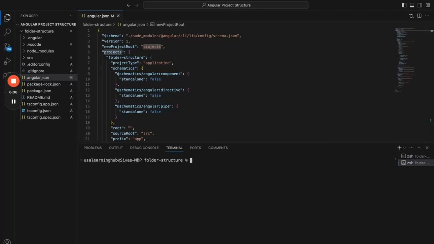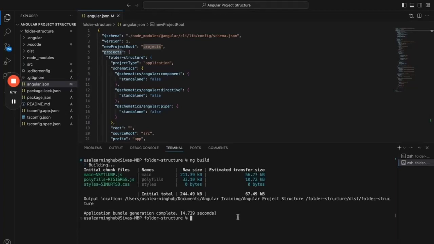So let's build this application and see. So now the build was done, okay? And if you see, there is a folder called dist. This one was generated after we run the build, okay?